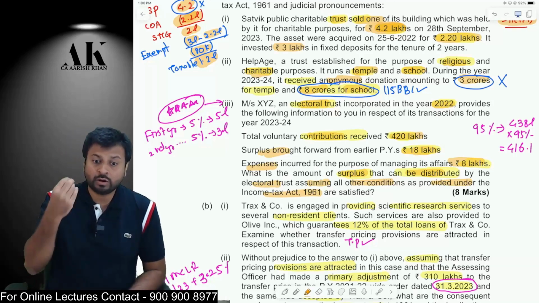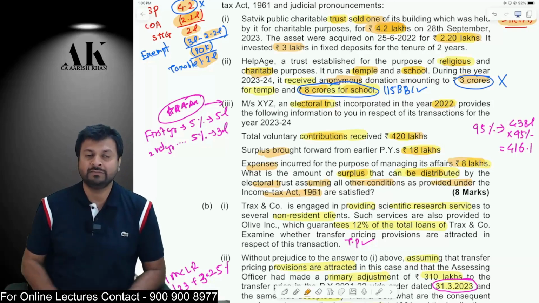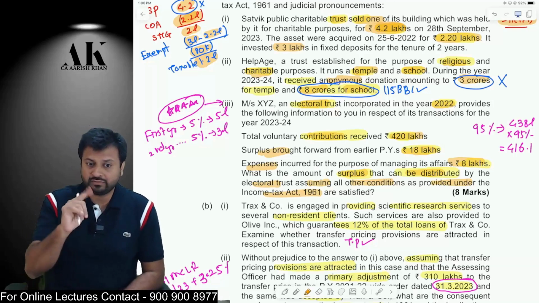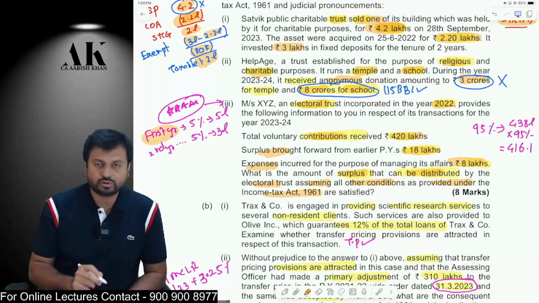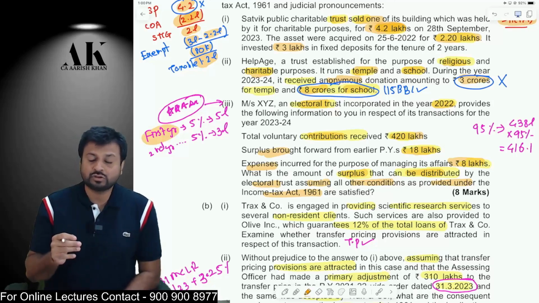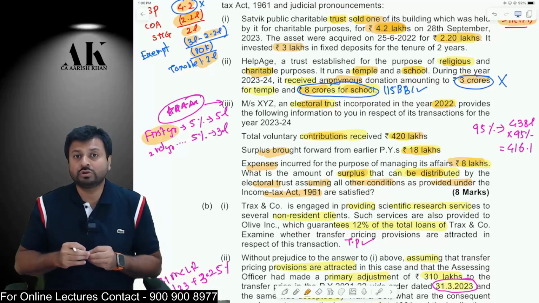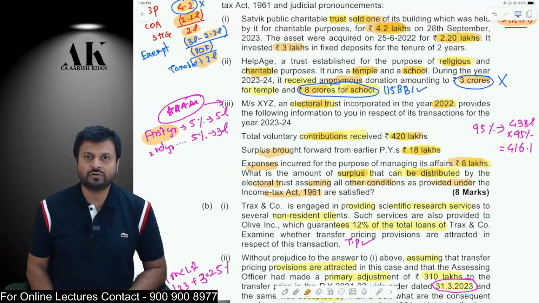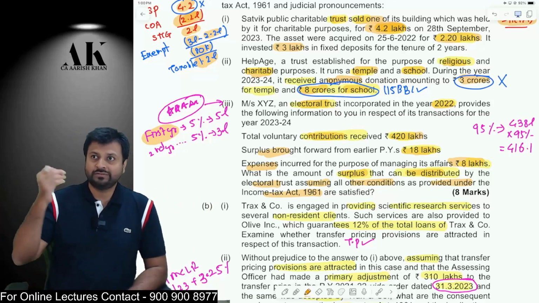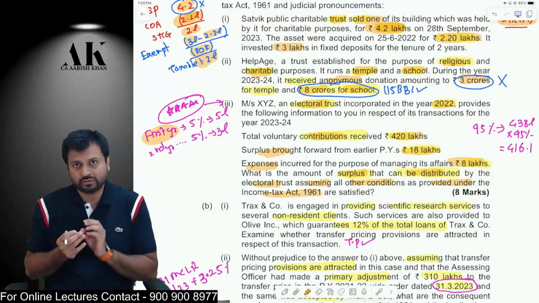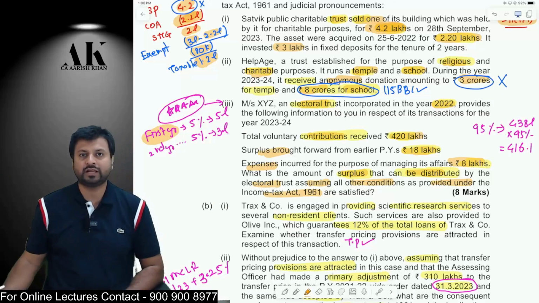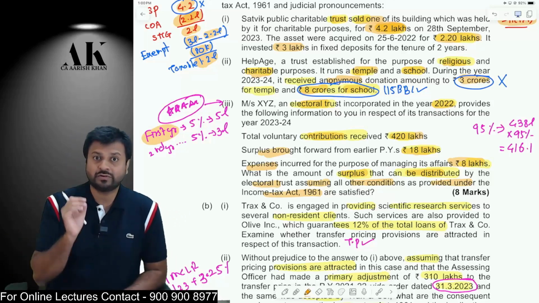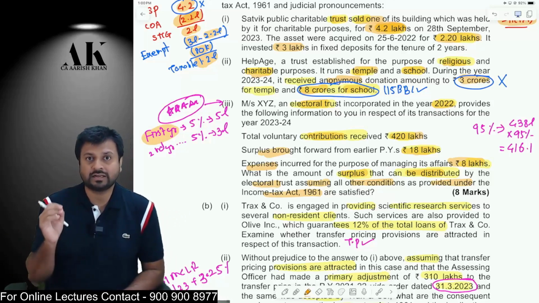But how much they are allowed to distribute is altogether a different matter. For that also there is a separate provision, which I am going to tell you now. Listen carefully. The question is how much they are allowed to use for managing the affairs of the trust. They have to manage the affairs of the electoral trust, because they have to check who has given the donation, keep the record of that, and check when to pay which political party and whether it is credited or not. So all this is a matter of management. I am again saying, it's a very critical point. It can come in the examination.